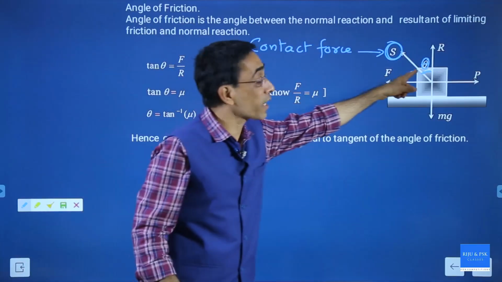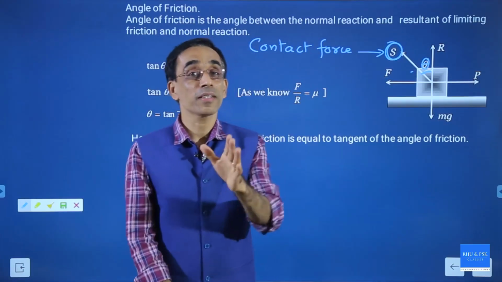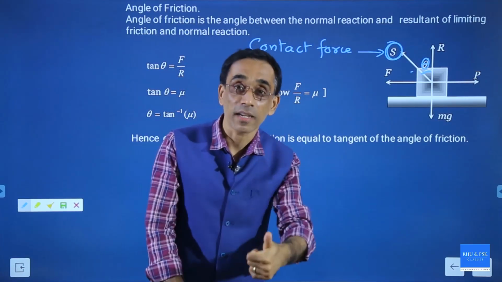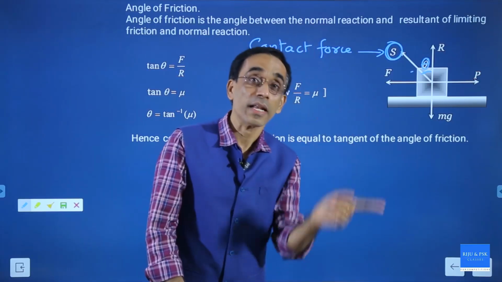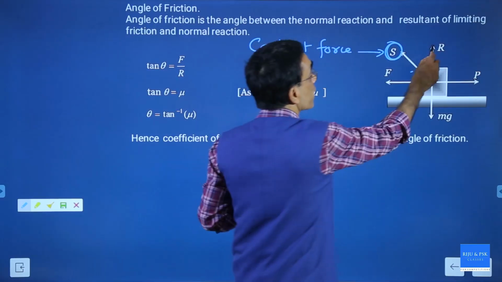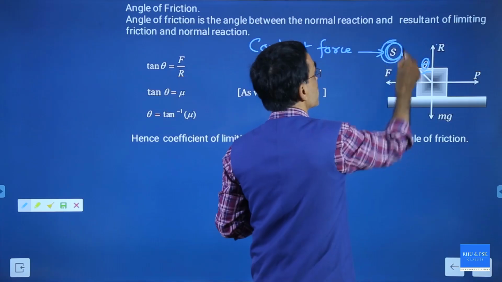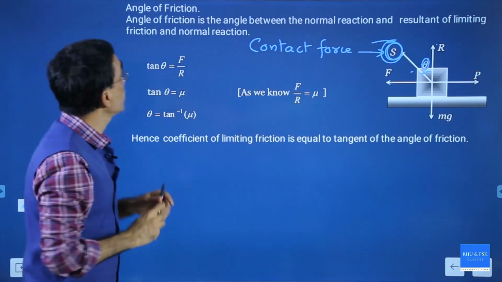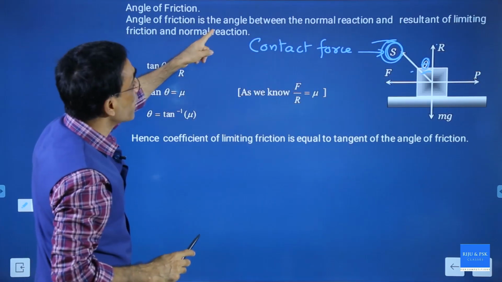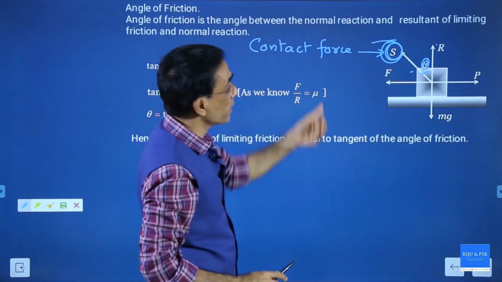You are talking about this angle. You are able to define it now. Angle theta. Look at the diagram. What is theta? Theta is the angle between the normal reaction and the resultant of R and F, which is S. Now read the definition. Angle of friction is the angle between the normal reaction.